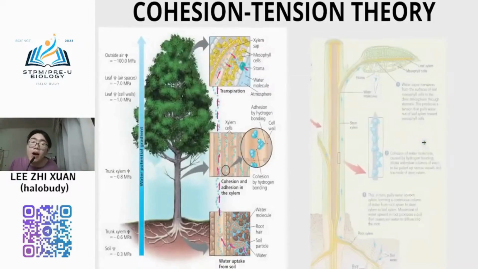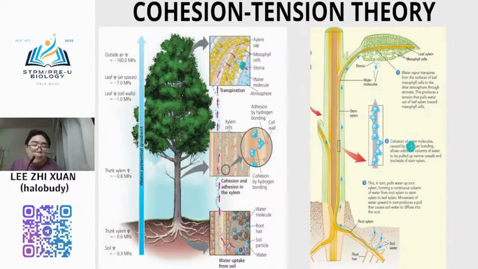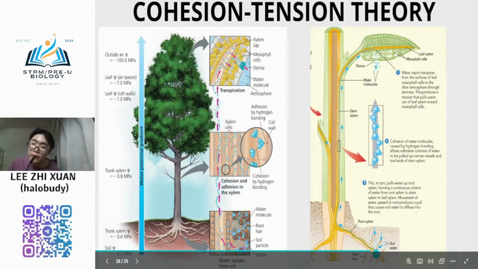Okay, now we go to the most important part, which is the cohesion-tension theory and also the transpiration pull. Okay, any questions about the root pressure?